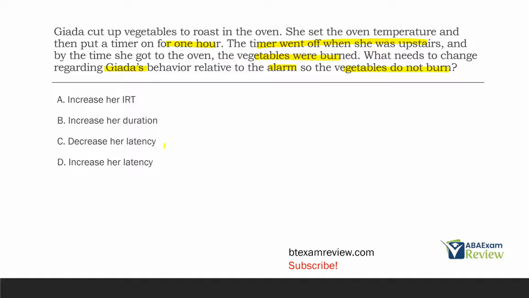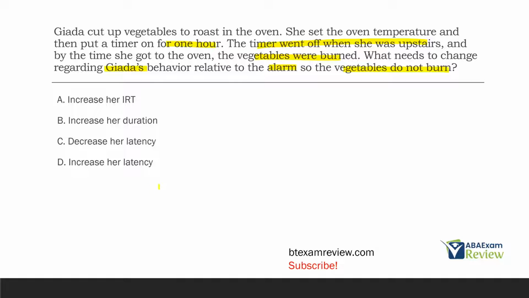So C, decrease her latency, is really the only one that makes sense. Because if our timer is the SD and our response is going to the vegetables, if we can decrease the latency, the time in between the alarm going off and her moving, she's going to get to the vegetables quicker, more than likely. And then D, increase her latency.